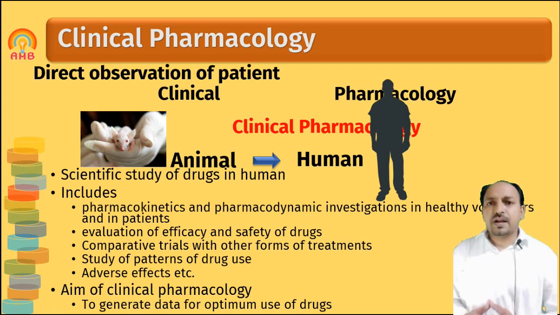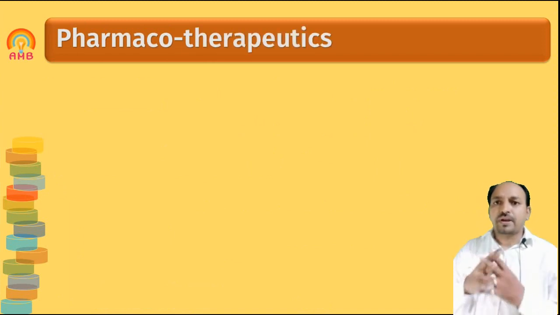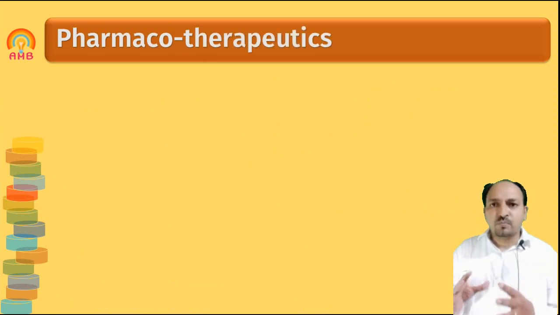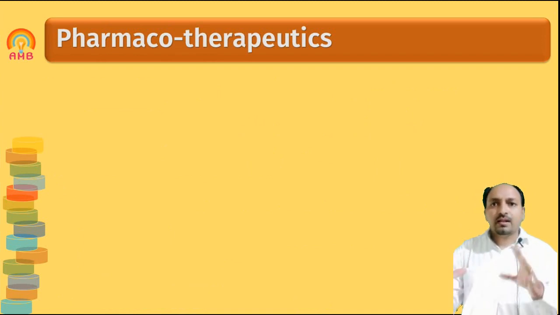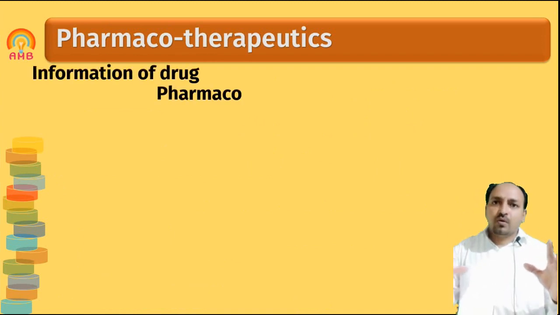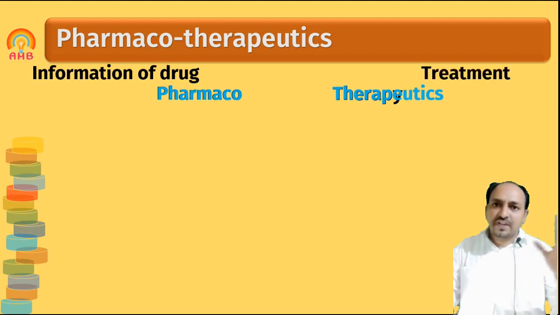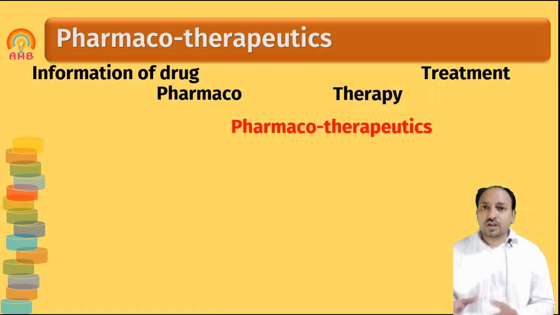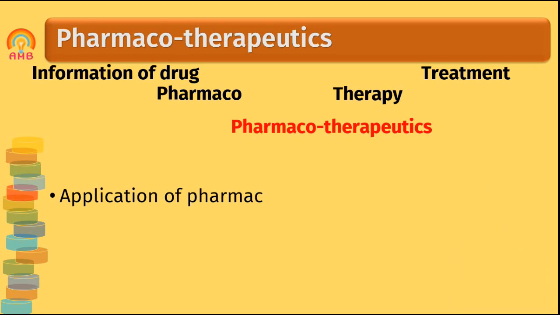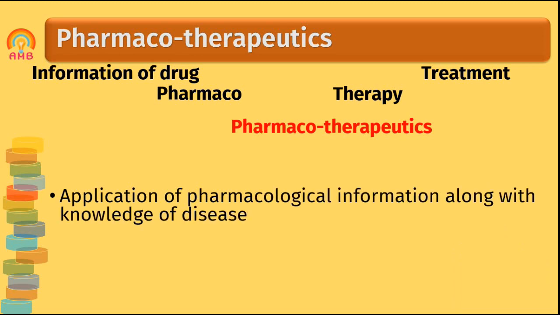Now the next branch we have to discuss is pharmacotherapeutics. Again, this word came from two words, pharmacon and therapeutics. Pharmacon means drug, and therapeutics means therapy. Thus, pharmacotherapeutics deals with the application of pharmacological knowledge which we developed in clinical pharmacology. All that knowledge we are applying in the treatment or therapy of a disease.